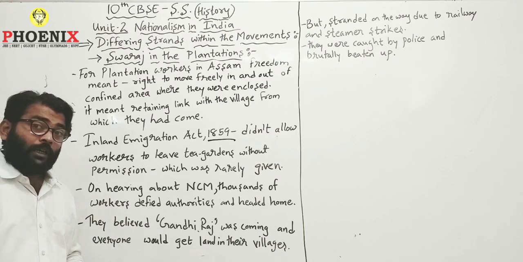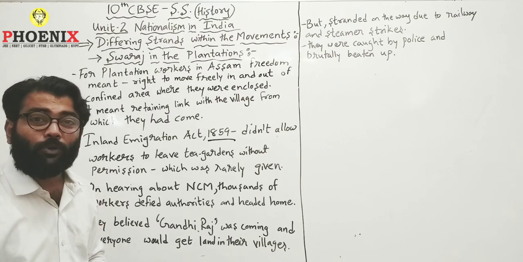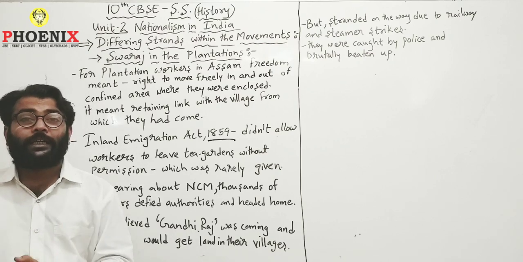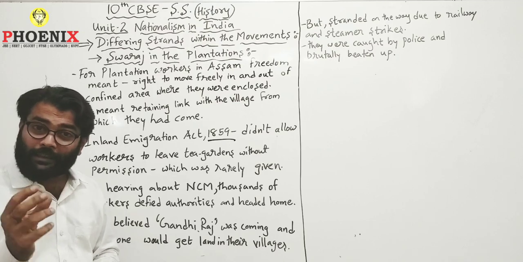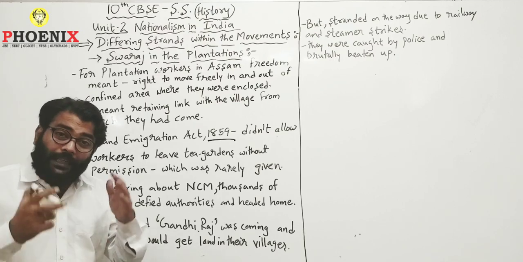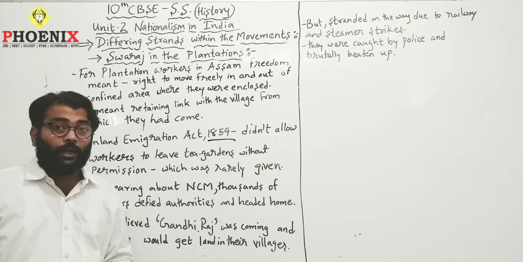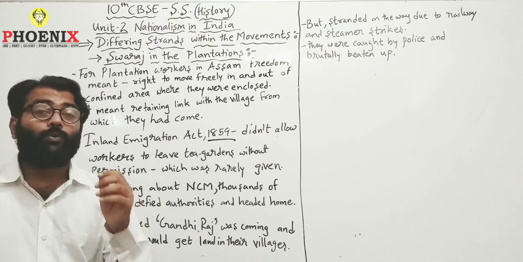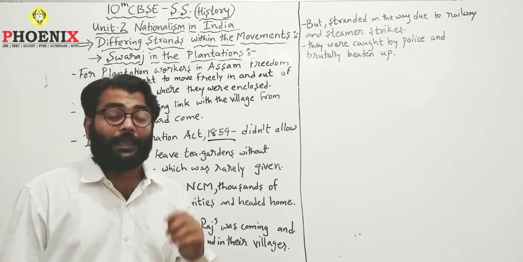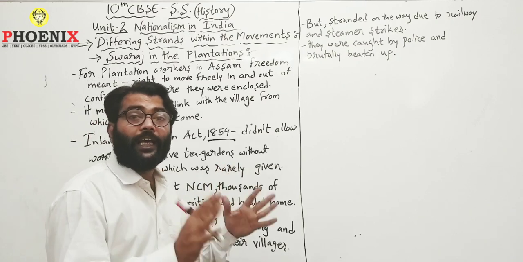But did running away from the plantation area serve them well? What did they get? Did they get their desired result, that is Swaraj, or did they get land in their own villages, what they hoped for? Did they ever reach their villages? Yes, they never reached their villages, though they ran away from the plantation area.